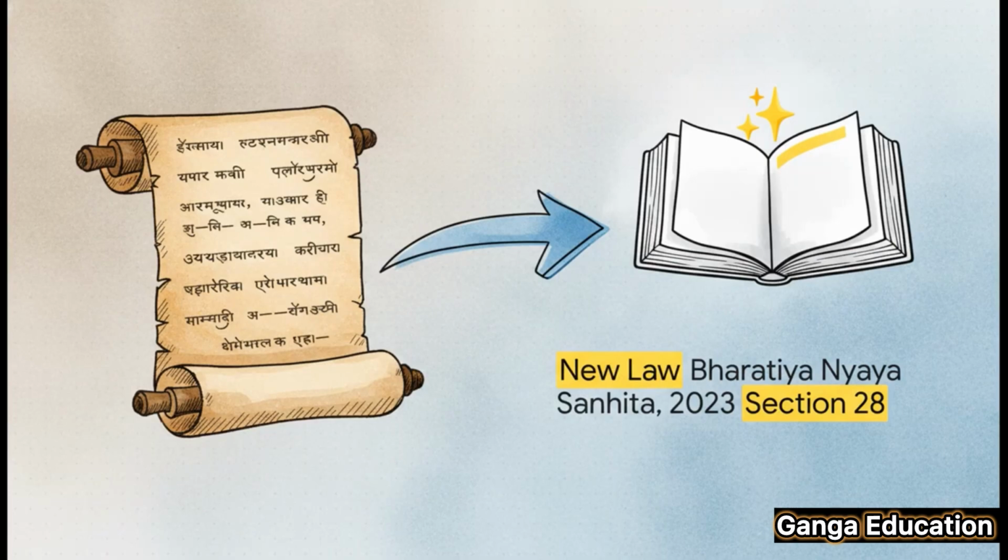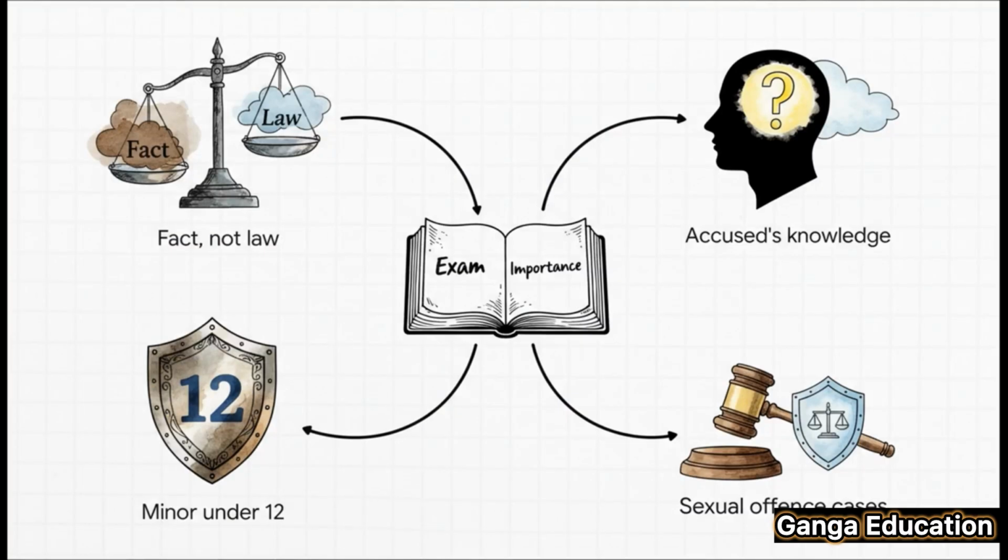So, for those of you who studied the old laws, it's really helpful to connect the dots. This new Section 28 of the Bharatiya Nyaya Sanhita 2023 is essentially the replacement for what used to be Section 90 of the Indian Penal Code 1860. Same concept, new home.